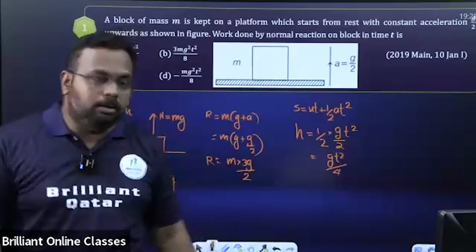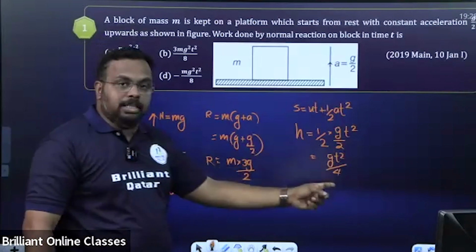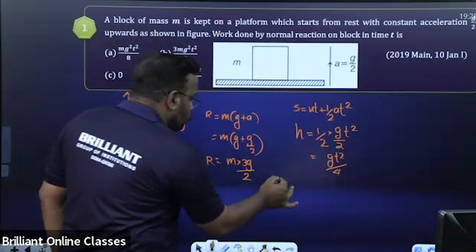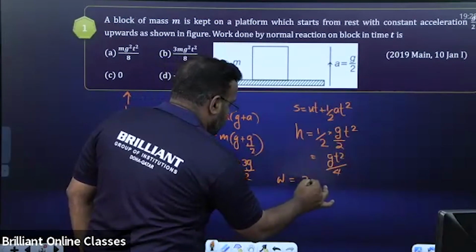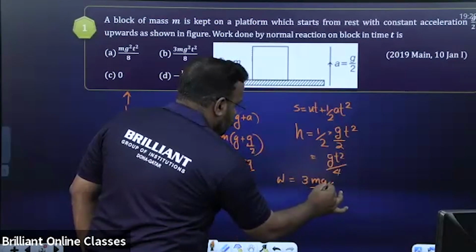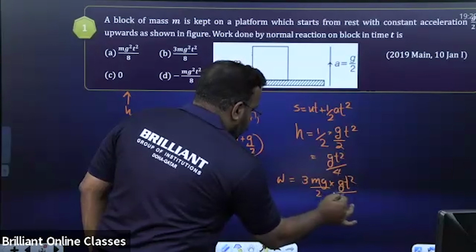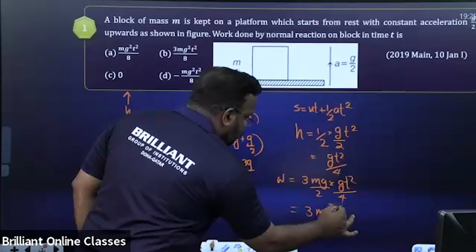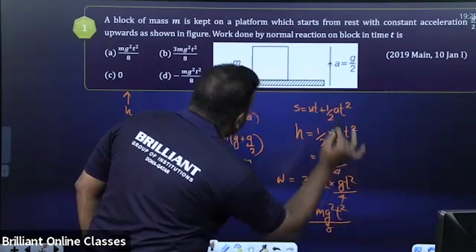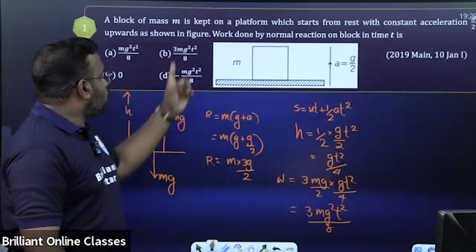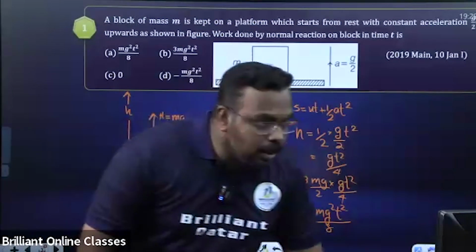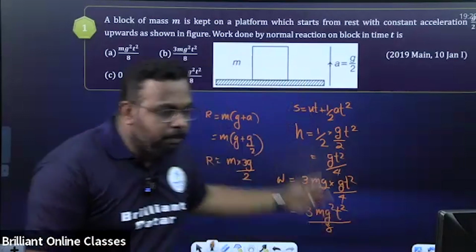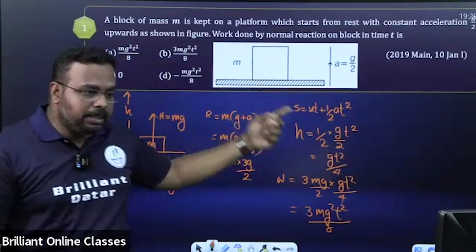Now it's very simple. We got the force as 3mg by 2 and the displacement as gt squared by 4. What is the formula for work done? It is force into displacement. Work done equals 3mg by 2 into gt squared by 4. My dear students, we got the answer: 3mg squared t squared by 8. Which option? Yes, it's option B. How many of you got it? Yes, correct. Option B is the right answer. I hope it is clear for all of you. Please comment, is it okay or not?